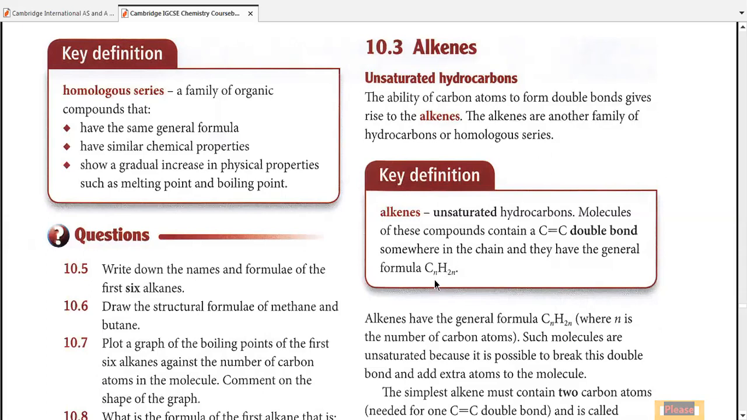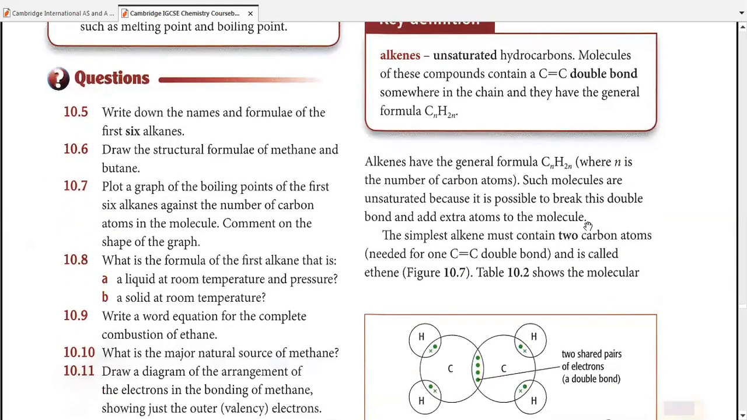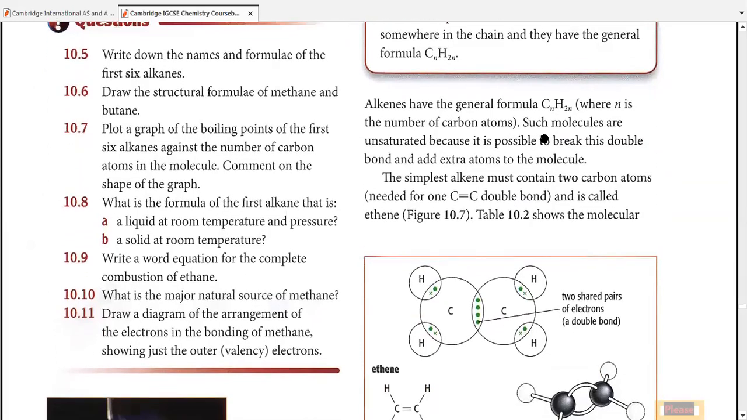Remember, the general formula for alkanes was CnH2n+2. In this case, as there is a double bond, it has two hydrogen atoms less than their corresponding alkanes. So they have the general formula of CnH2n, which means in the case of alkenes, the number of hydrogen atoms would be exactly double the number of carbon atoms. So as soon as you see a formula, you would know whether it's an alkene or an alkane. All right. So alkenes have the general formula CnH2n, where n is the number of carbon atoms. Molecules are unsaturated because we can break this double bond and add extra atoms to the molecule.